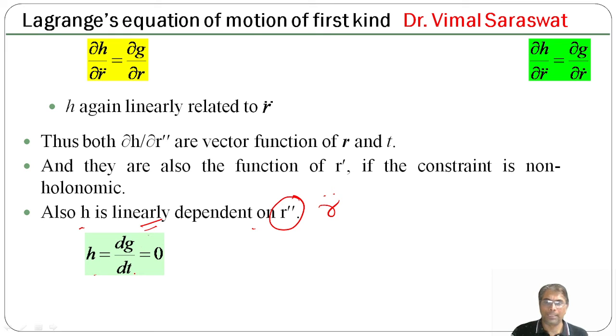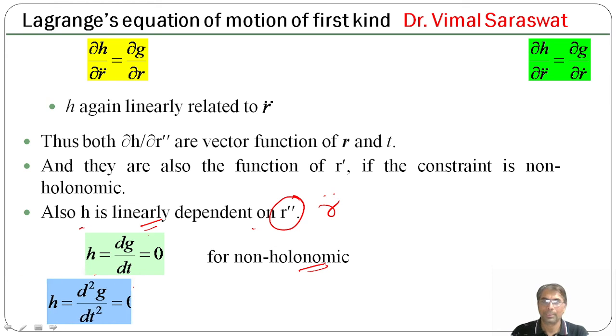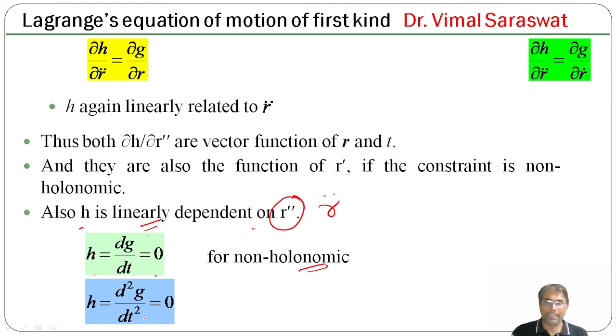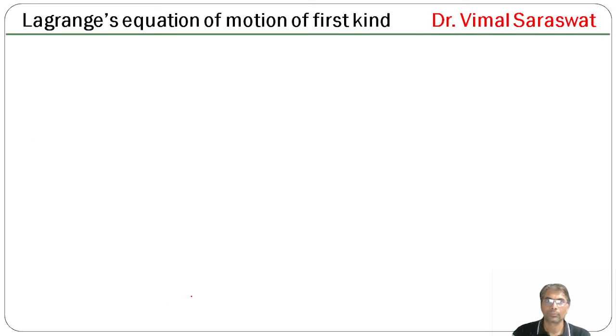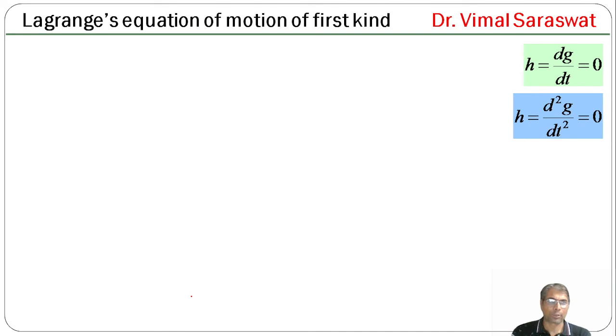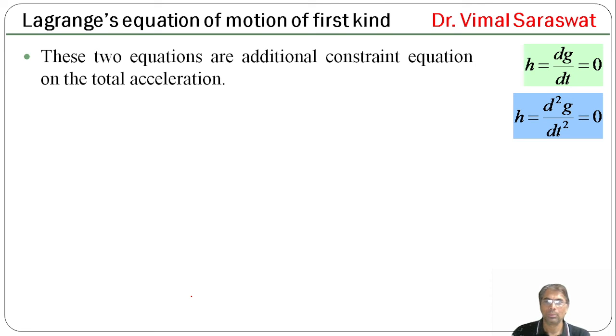Now, H = dg/dt = 0 for non-holonomic and H = d²g/dt² = 0 for holonomic. So, in case of non-holonomic constraint, H = dg/dt = 0, and in case of holonomic, H = d²g/dt² = 0. So, these two equations are additional constraint equations on the total acceleration.